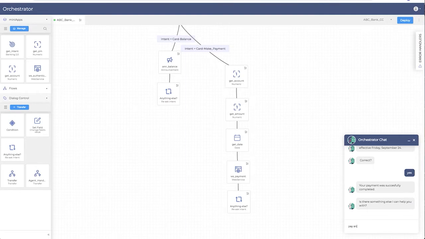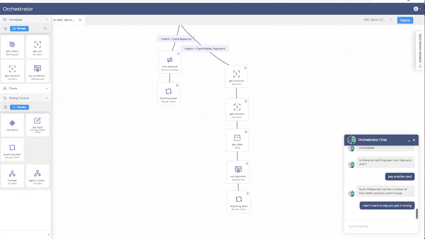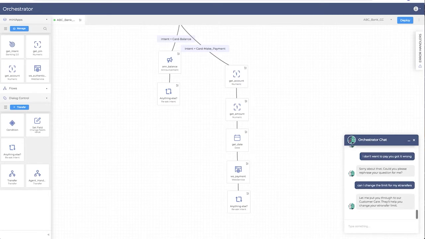Let's try to pay another card. Bot is still keeping up. It starts by asking which number, but let's try to mix it up again. Let's try to challenge the AI a bit with a confusing phrase. The AI asks a general disambiguation in an attempt to confirm the correct intent. Let's ask something we didn't have a defined self-service for. This causes a transfer to the contact center, who will have a chance to further assist the customer.